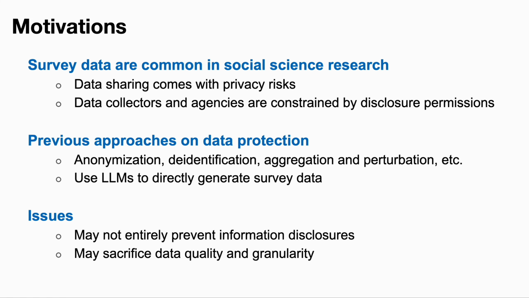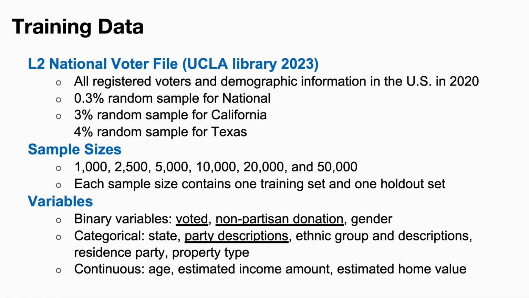at the same time. Acknowledging this kind of challenge, we use the L2 national voter file, a large-scale dataset that includes all the registered voters and demographic information in the US in the 2020 data samples. Using different sampling procedures for national, California, and Texas, with various sample sizes from 1,000 to 50K, we're able to systematically evaluate the capacity of different synthetic models in generating synthetic data across different kinds